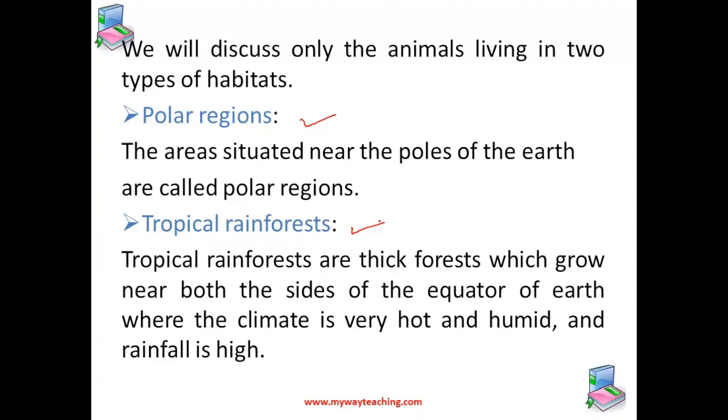We already discussed that polar regions are the regions situated near the poles of the earth, and the tropical rainforests are the thick forests which grow on both sides of the equator of the earth, where the climate is very hot and humid and the rainfall is very high.